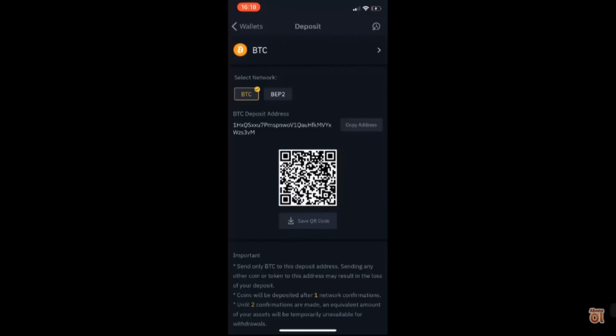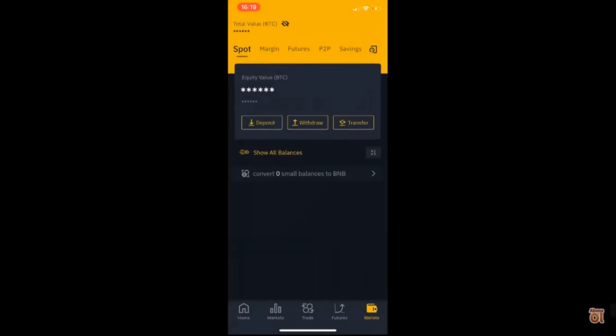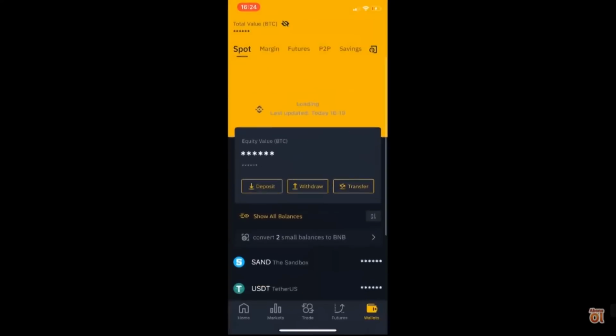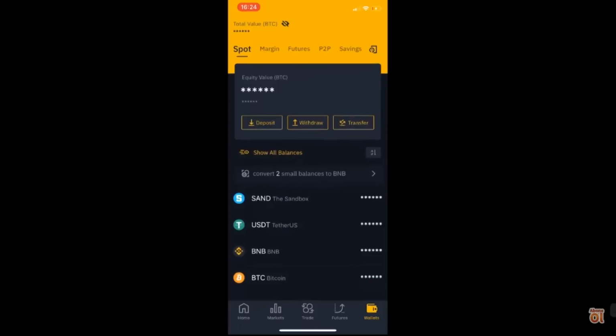I am using another Bitcoin exchange, so I will send some Bitcoin from the other exchange, for example OKX, to my Binance account. So for this, I'm just copying this address. I will paste it into that exchange. Okay. I sent some Bitcoin to my address. For this, I'm just refreshing my wallets. And here are my money, altcoins and bitcoins.